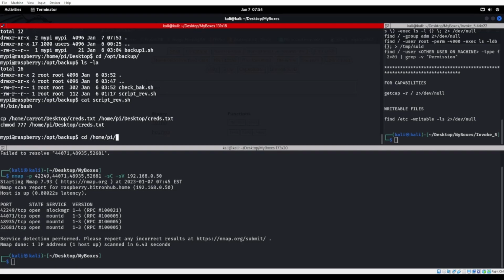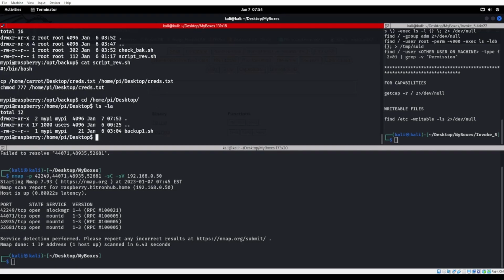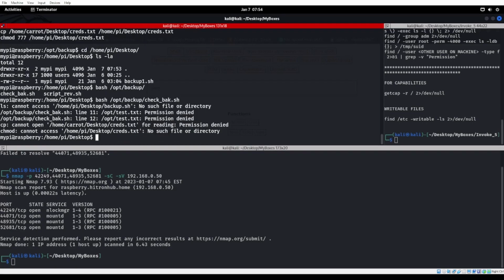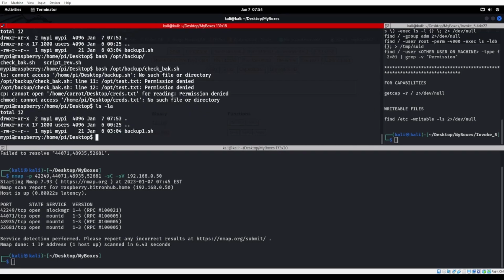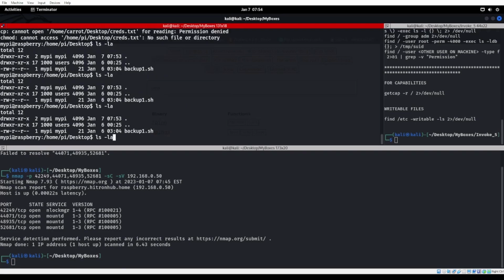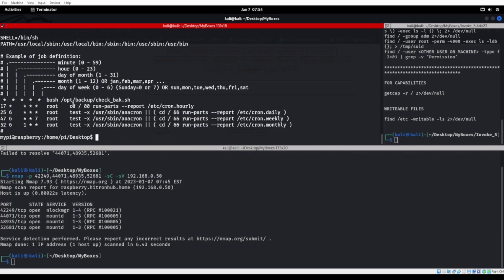So if I do a /home/pi/desktop, after so long, or I could just run it, right? I just do a bash /opt/backup/check_back.sh. We can run it, right? We're not allowed to put anything to /opt/test.txt, right? Oh, well, maybe we can't run it. That should be running every minute, though, according to /etc/crontab, right? According to here, that should be running every minute.